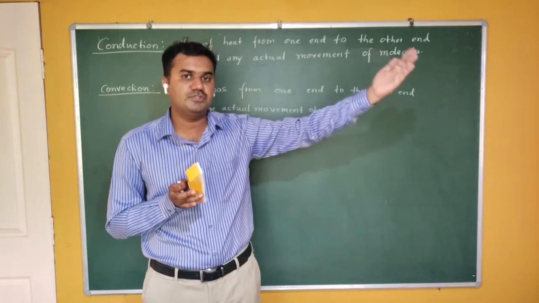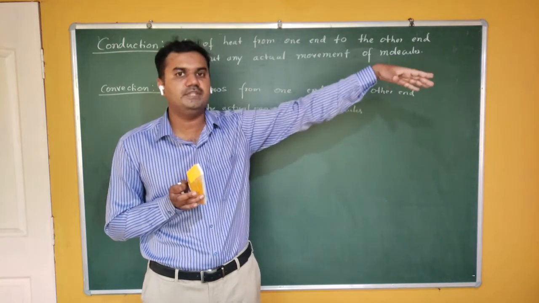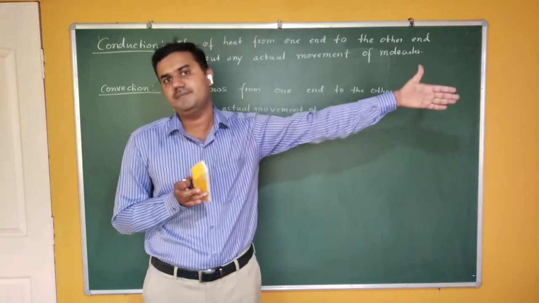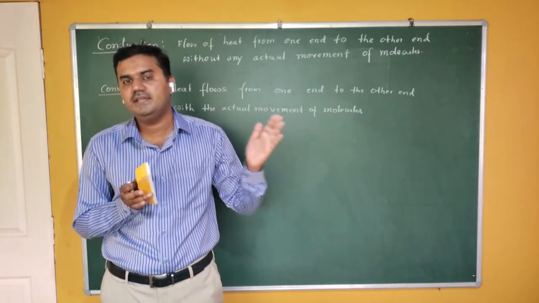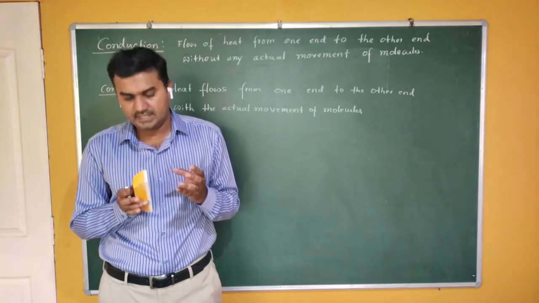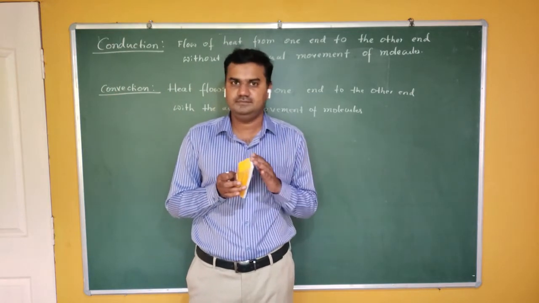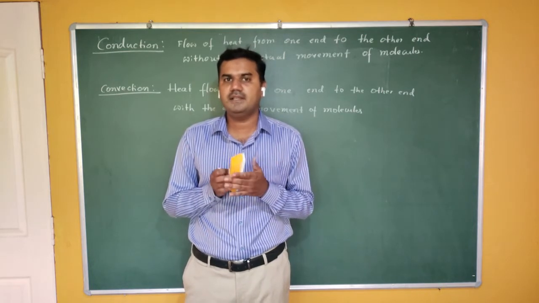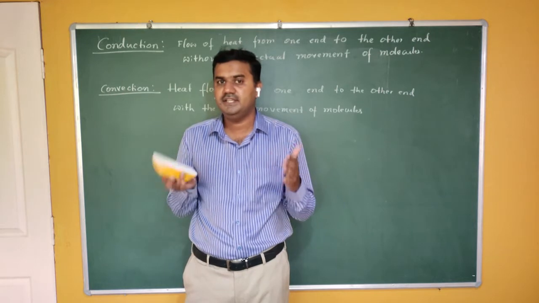After certain kilometers, up to the sun, there is no medium. There is no medium between the sun and the earth. But still we are getting heat energy from the sun. What is meant by no medium? That means there are no molecules or particles between the sun and the earth. Still we are getting the heat energy.